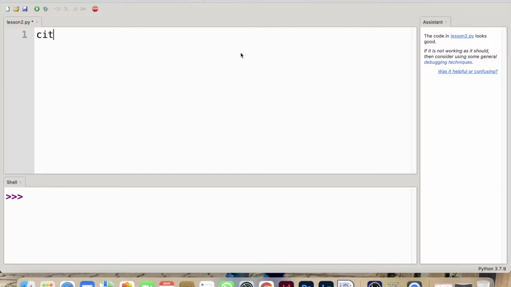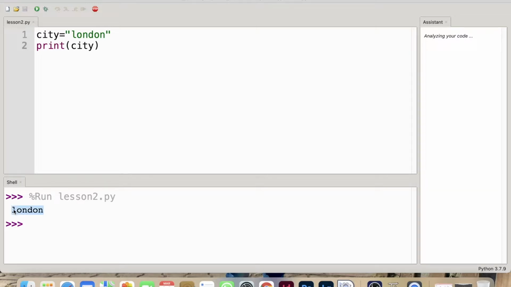So I'll say city is equal to London. Here I've created the variable city, and this variable stores the string data London. To store the data in a variable, we are using the equals operator. Now instead of printing the string directly, I'll print the city variable and see what we will get. So I'll say print city. This time when I press run, London is printed on the screen again. This is because the city variable stores the string data London.